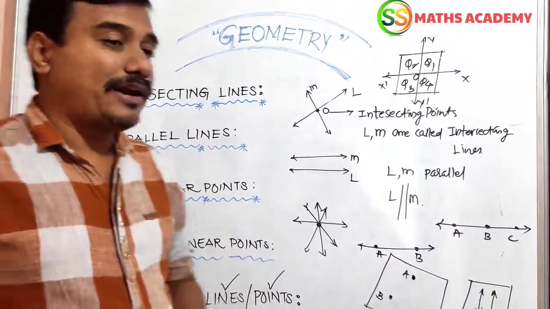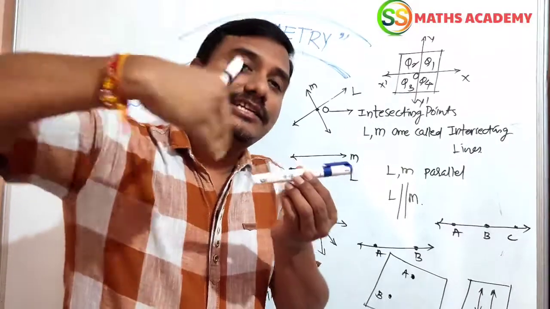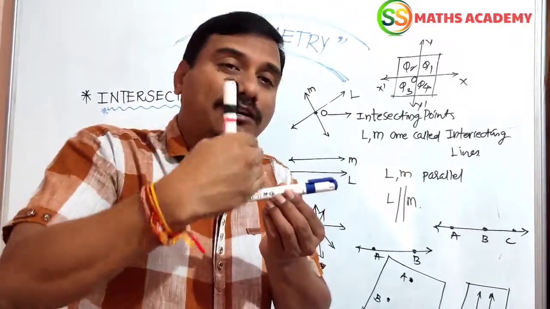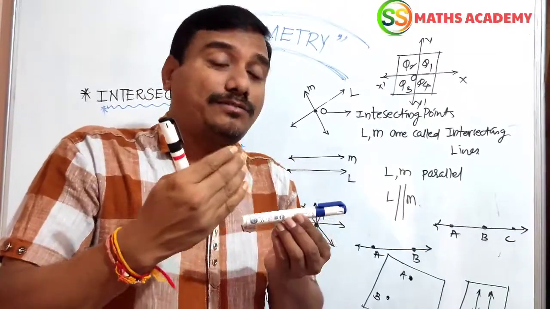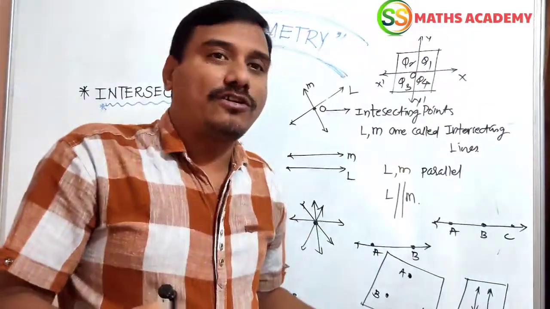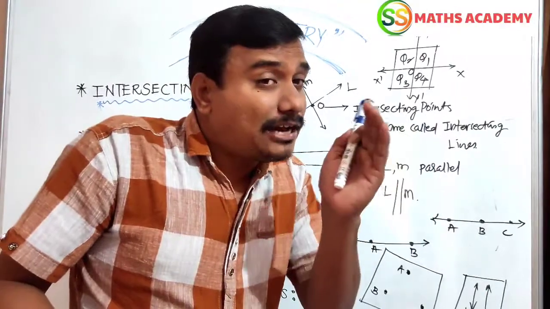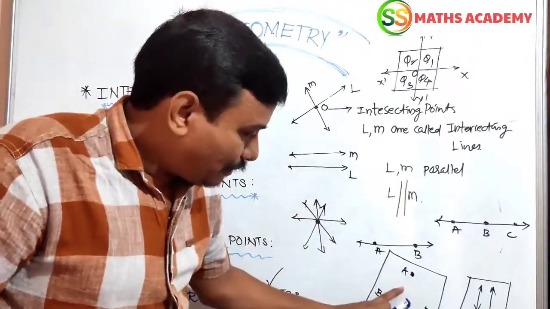Next, collinear points. If we take 3 or more points that lie on a straight line, such points are called collinear points. The remaining points, which are not in order, are in a different order; such points are called non-collinear points. Non-collinear points can form in a plane.